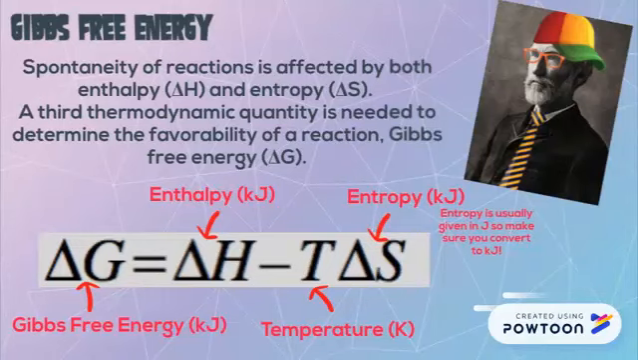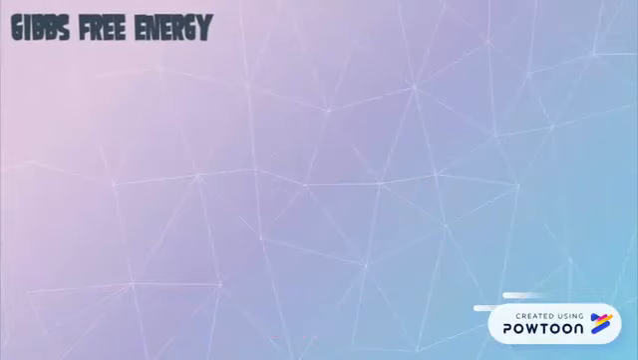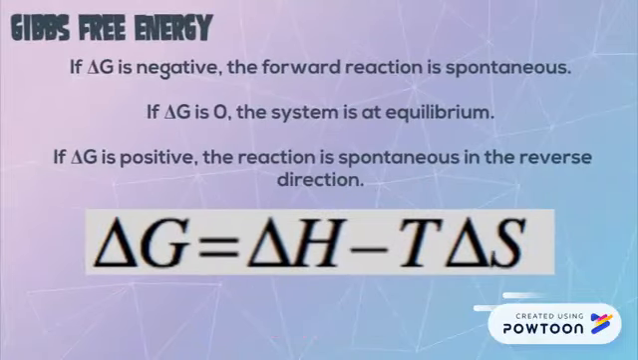kilojoules. Having a negative delta G means our reaction is favorable or it's spontaneous. If our delta G is 0, means our system is at equilibrium. And if our delta G is positive, it means our reaction is non-spontaneous, or the reverse reaction is spontaneous.